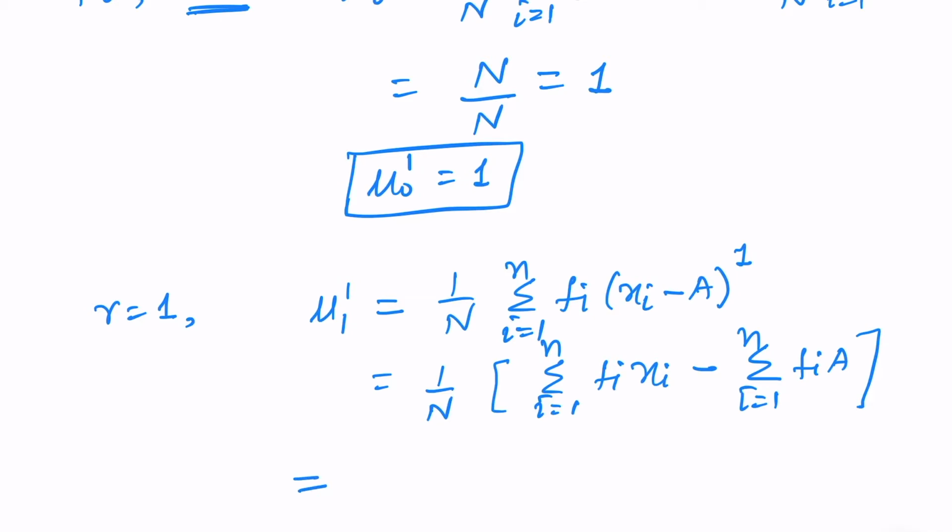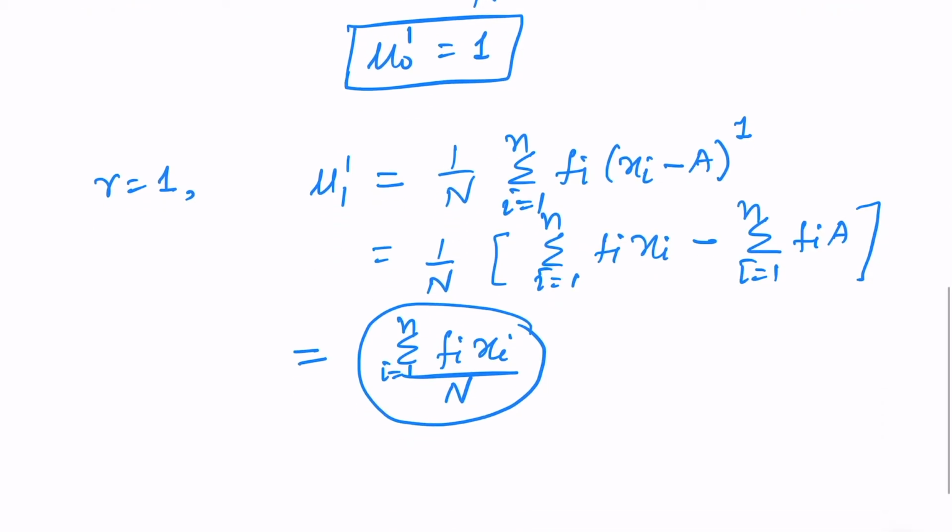If you remember, this is nothing but the mean. So we can write this as mean minus 1 over N sigma i running from 1 to n fi into this arbitrary point A.